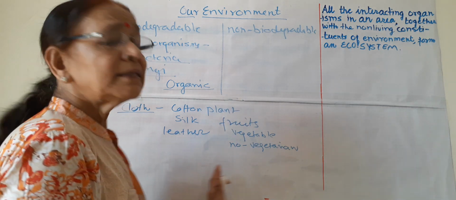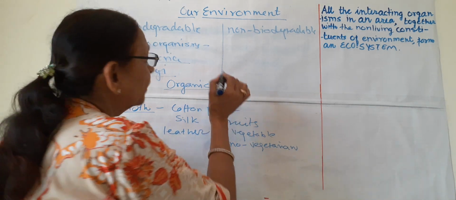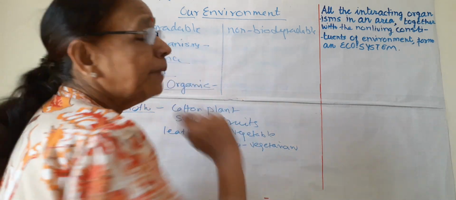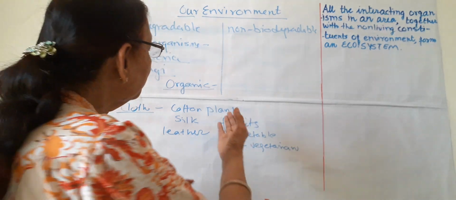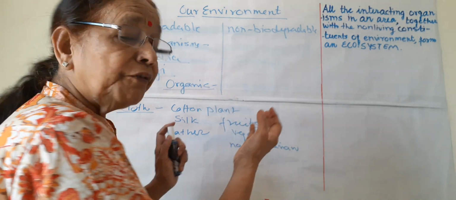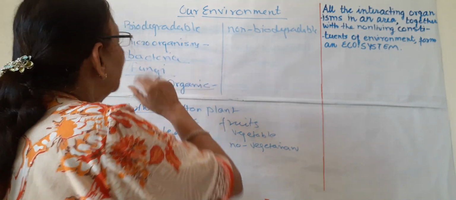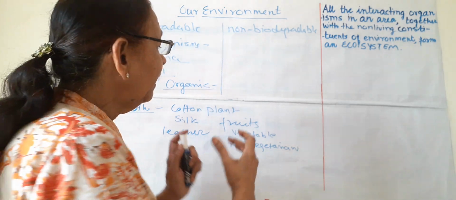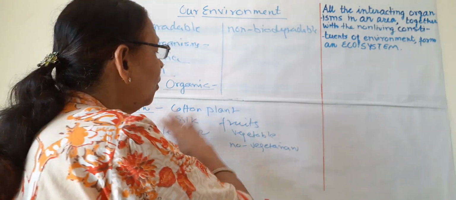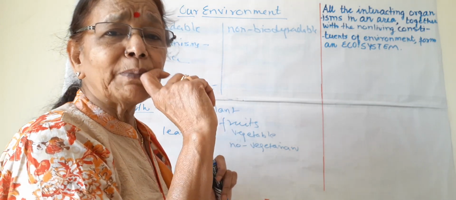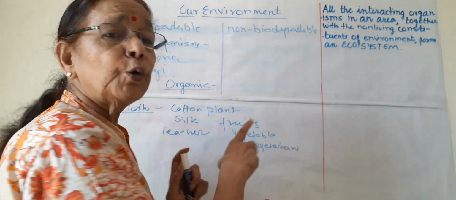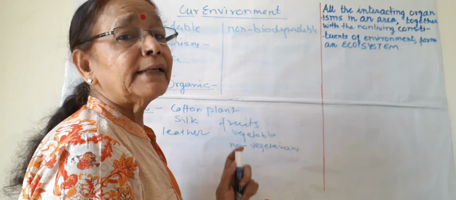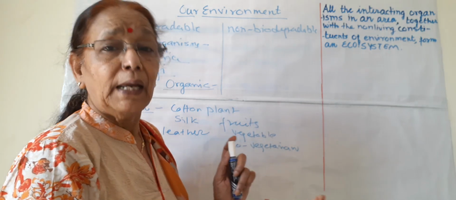So all these living things, known as organic products, are decomposed or degraded by bacteria and fungi. The material or waste which is degraded by bacteria and fungi is known as biodegradable waste. Within a matter of time, all these things are finished from the environment and they do not have any negative impact on the environment. That is, they do not harm the environment.